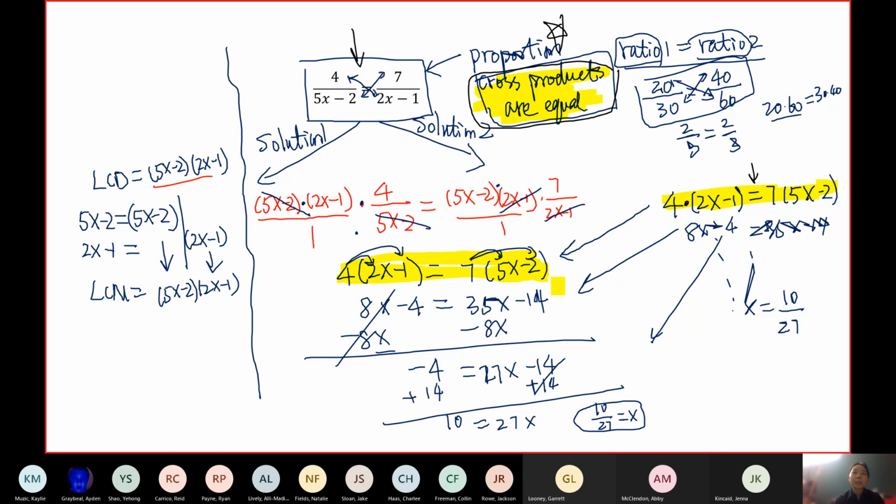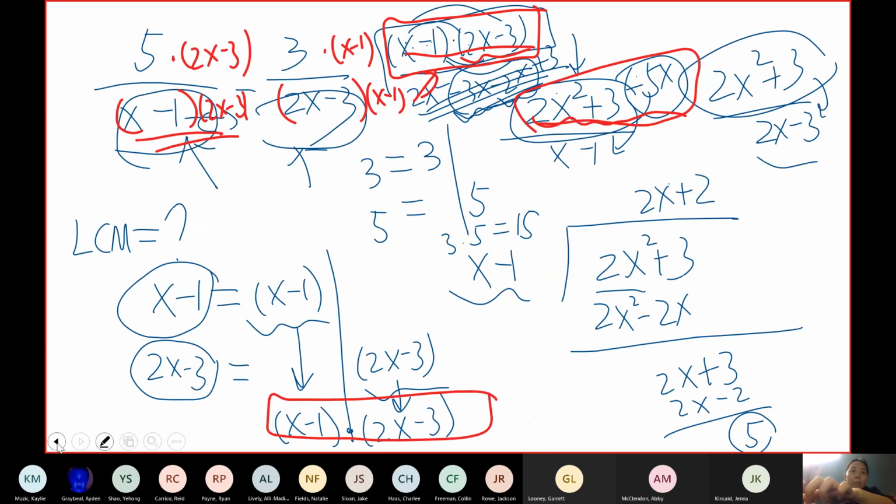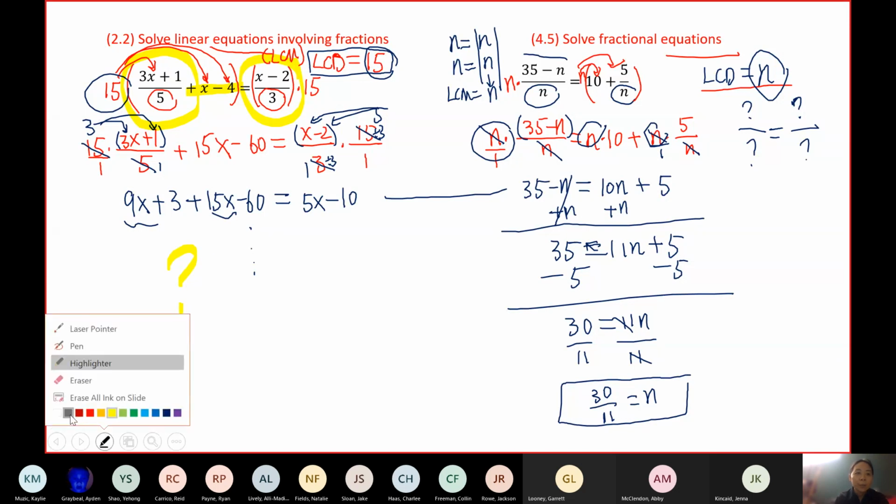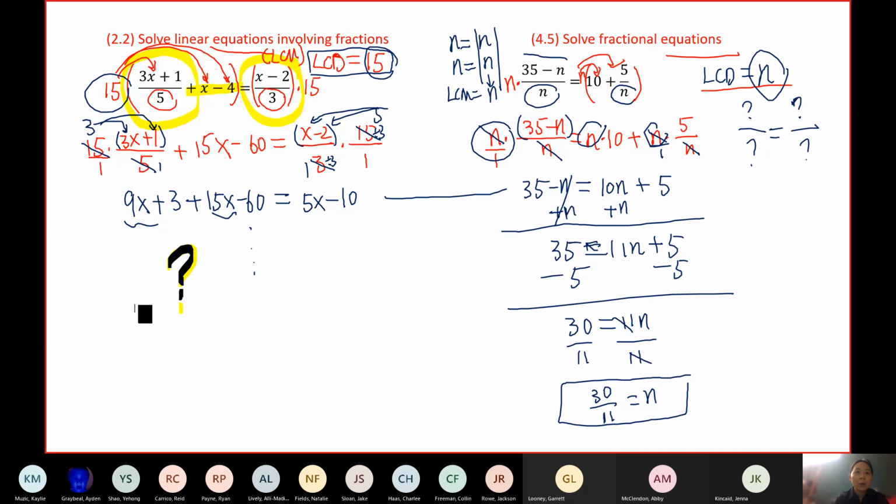Okay, but unfortunately, this only works for proportion. If it's not a proportion, you can't do it. For example, in the first exam, we had questions like this. We can't do it because this is not a proportion, because you have this x minus 4 there. If I get rid of x minus 4, you will have a single fraction, that's something over something. So what does a proportion look like? It looks like this: something over something equals something over something. You cannot have plus something here or minus something there.